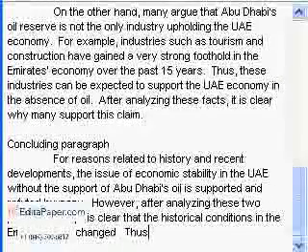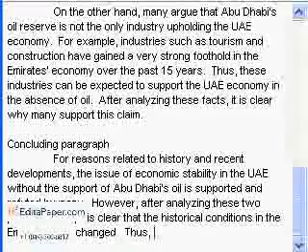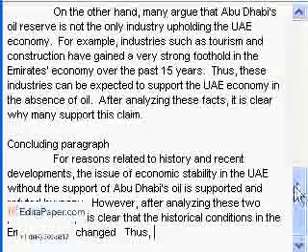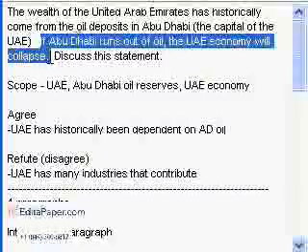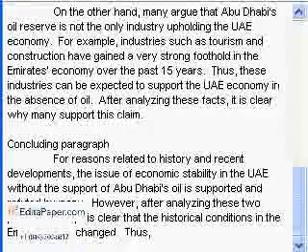Now we want to state our point of view very, very clearly. So the basic question at the beginning was, if Abu Dhabi runs out of oil, the UAE economy will collapse. Now we want to state very, very clearly whether we support or refute this, and we refute.